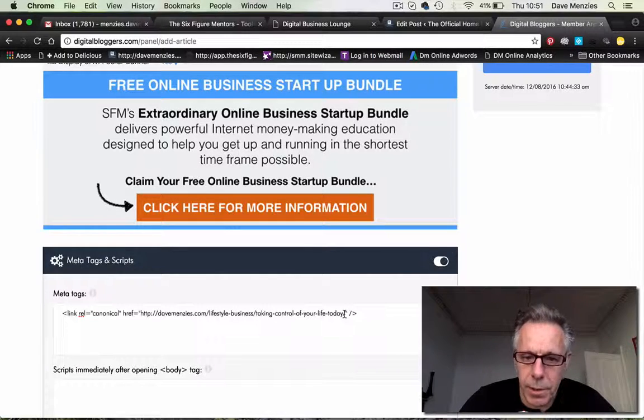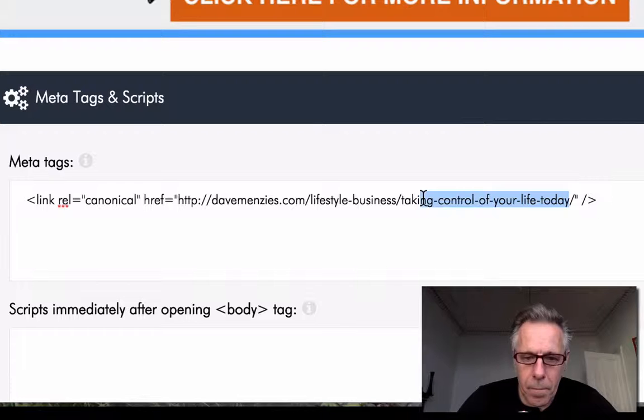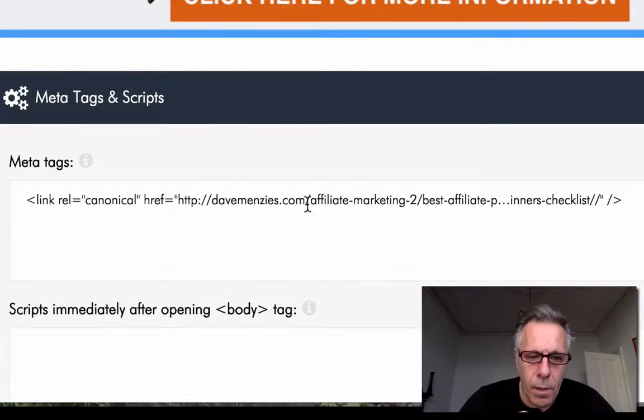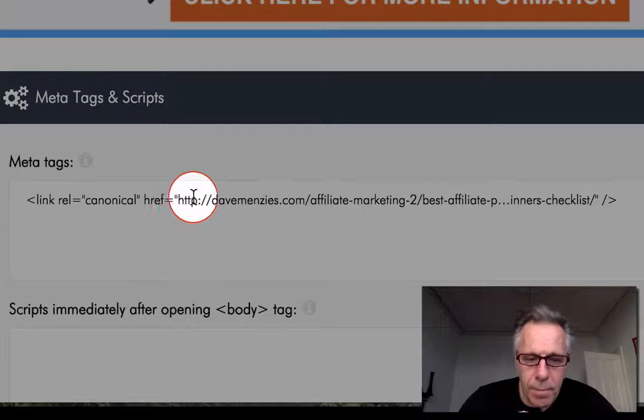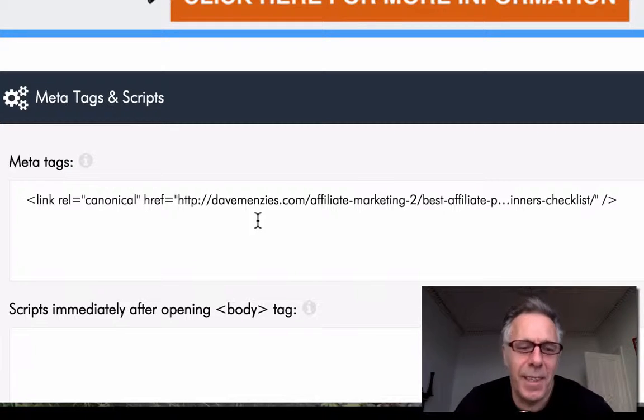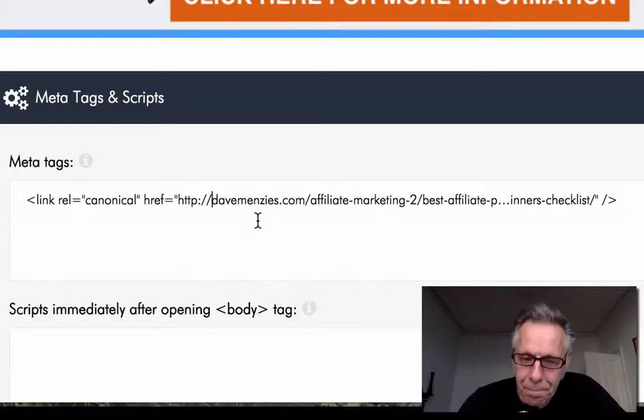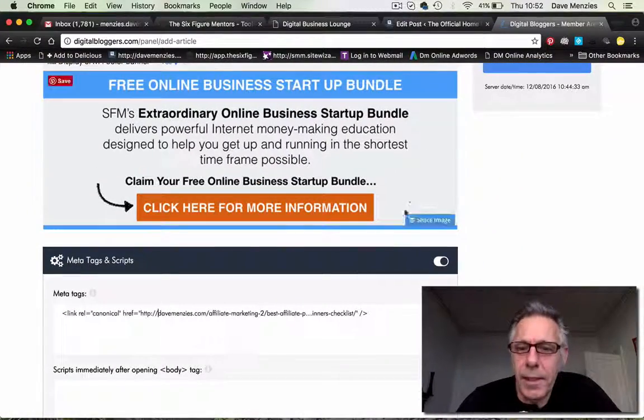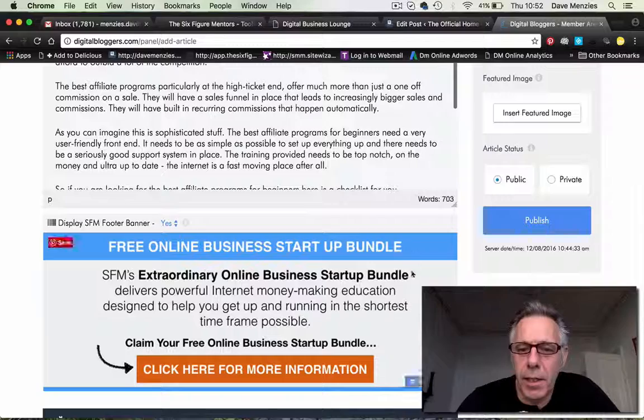So I'm just going to highlight right to the exclamation marks and put in that link from the previous post. I've got one extra dash, so I'll just take that out. Okay, so that's the link to the post that I'm telling this platform is the original blog post. And the stuff either side of the exclamation marks is the canonical link. I'll put an annotation in the video just to make that clearer.